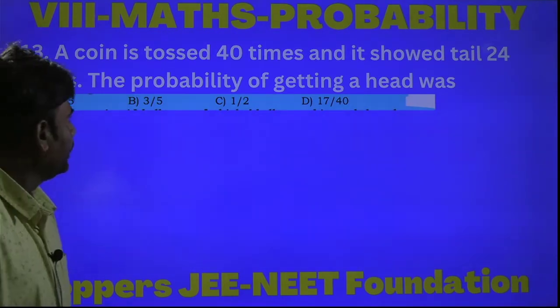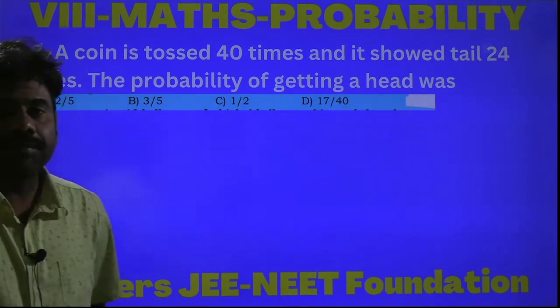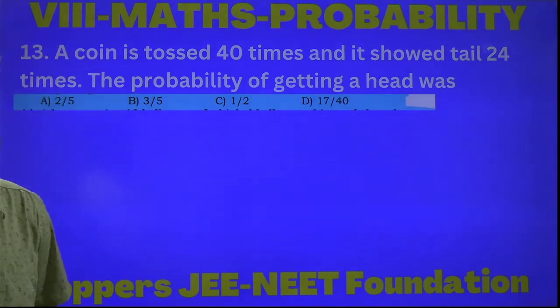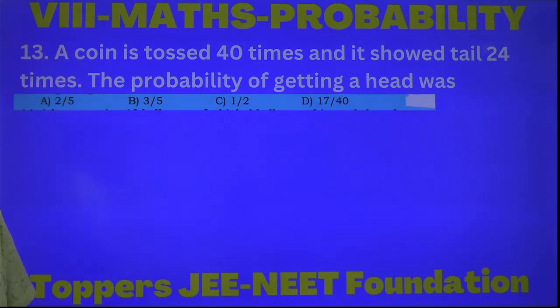A coin is tossed 40 times and it showed tail 24 times. Then what is the probability of getting a head? Out of 40 times, 24 times are tail, so the remaining number of times is 40 minus 24, which is 16 times. This 16 times must have shown head.